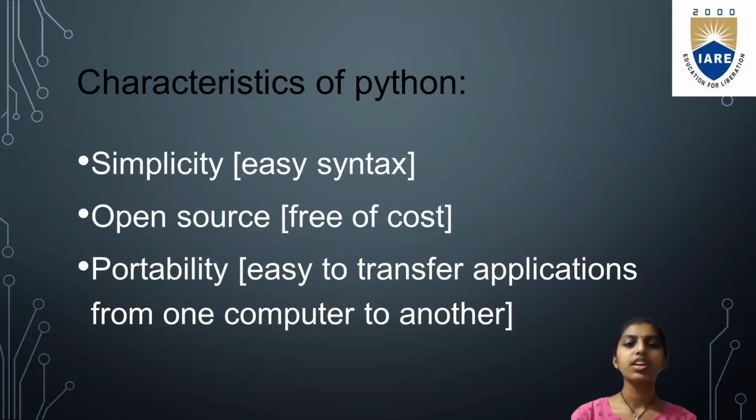Let us know the characteristics of Python which make it very special and easy. First is simplicity. That is, Python programs are very simple to understand. It has easy syntax with which we can write programs in an easy way and understand them very easily. So the first characteristic is simplicity.